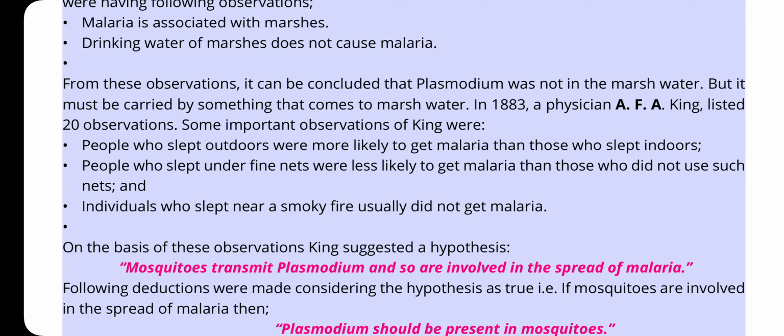In 1883, a physician, A. F. A. King, listed 20 observations. Some important observations of King were: people who slept outdoors were more likely to get malaria than those who slept indoors. People who slept under fine nets were less likely to get malaria than those who did not use such nets. An individual who slept near a smoky fire usually did not get malaria.